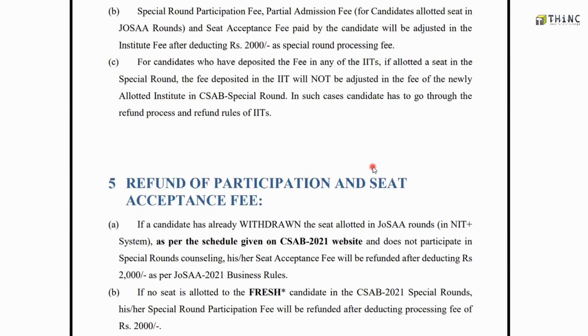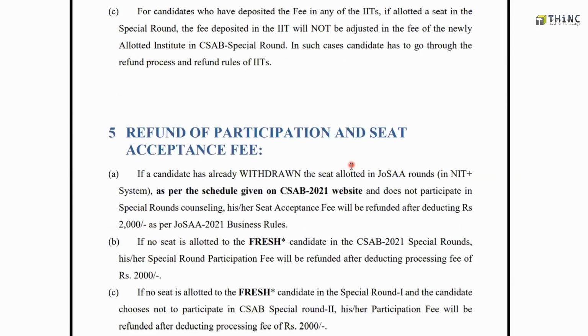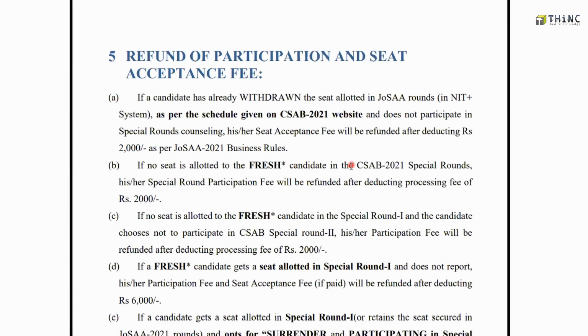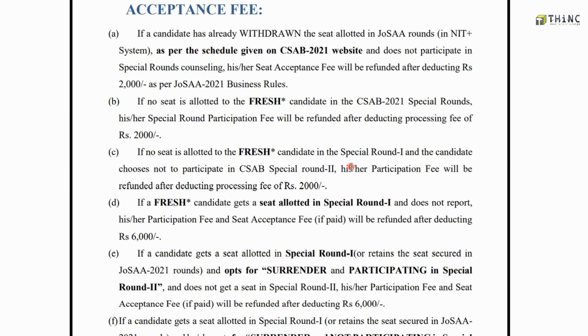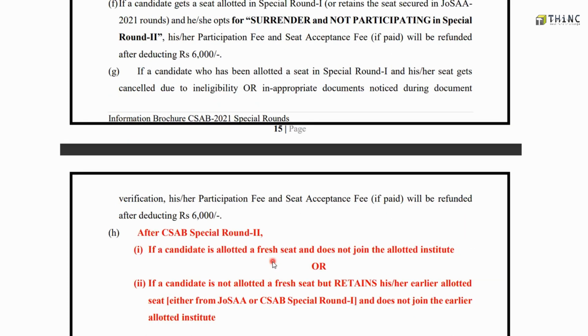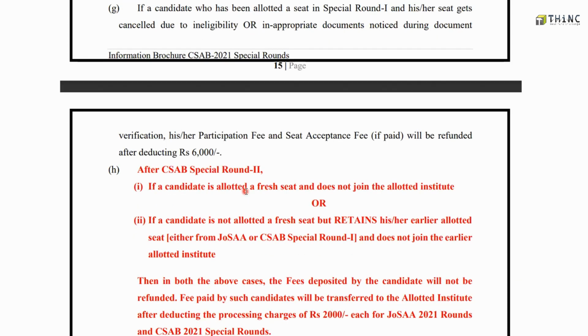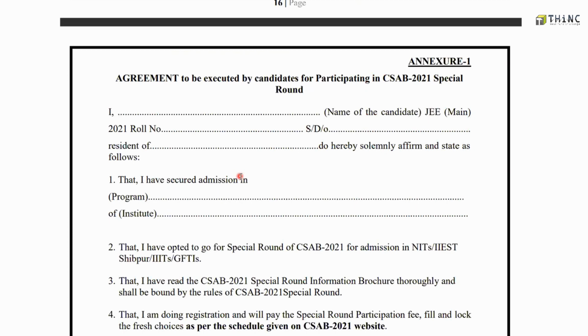Now, regarding the refund policy of the participation and seat acceptance fee: if a new candidate gets a seat allotted in special round 1 and does not report his or her participation, the participation fee and the seat acceptance fee will be refunded after deducting 6,000 rupees. That is a very important point to note. Another important aspect is that after CSAP special round 2, if a candidate is allotted a fresh seat and does not join the allotted institute, you will not be getting the complete amount back.